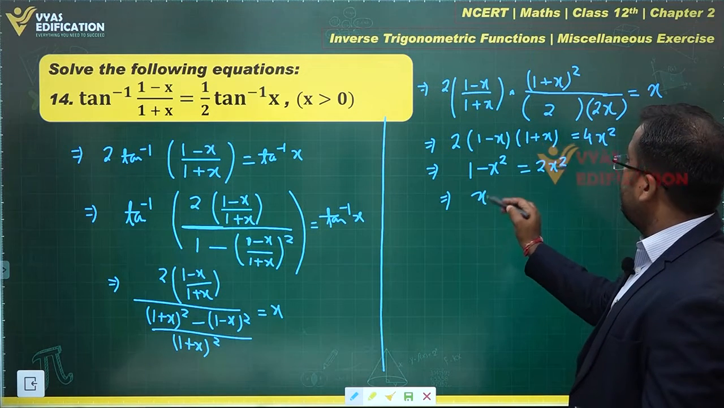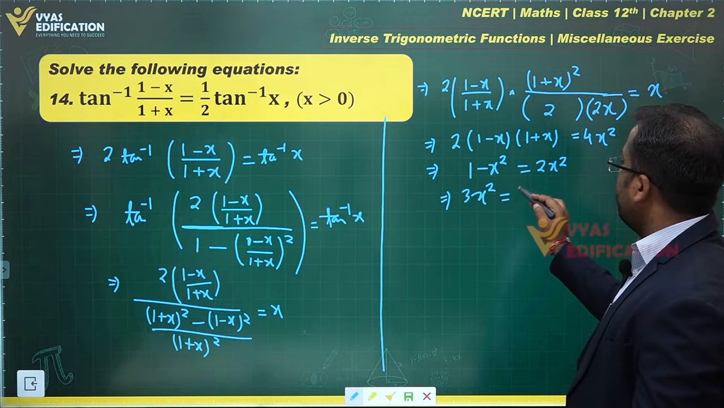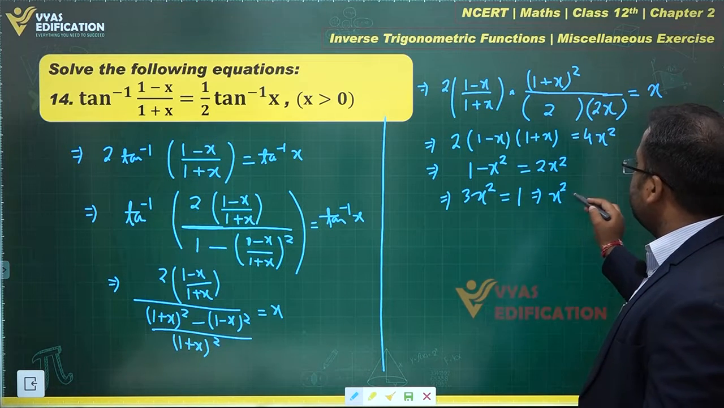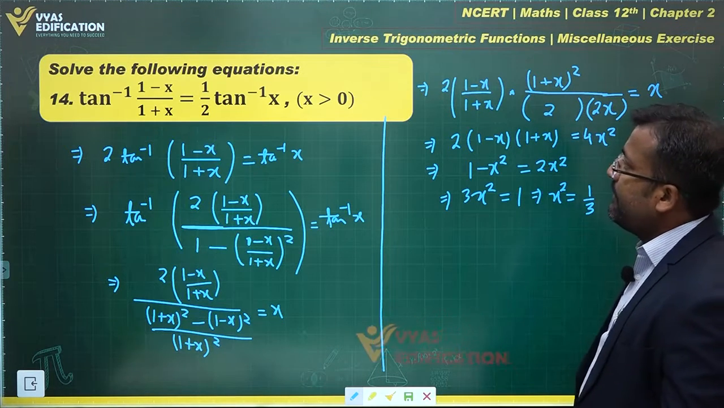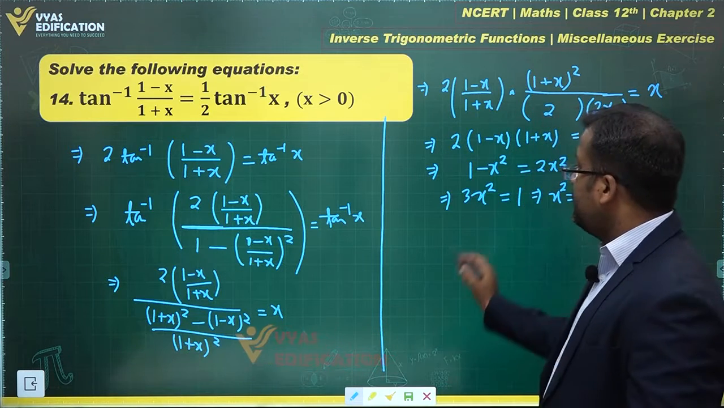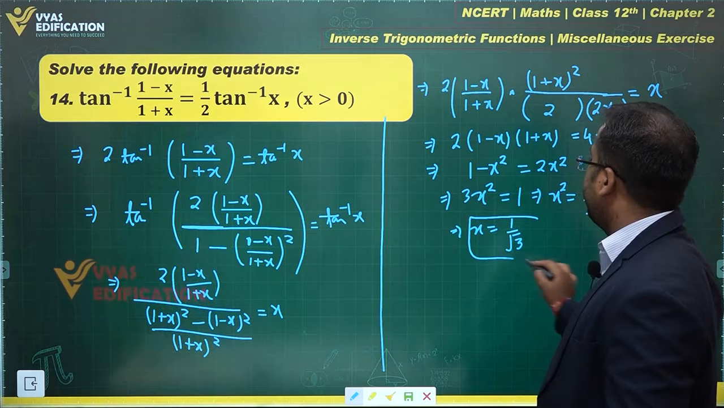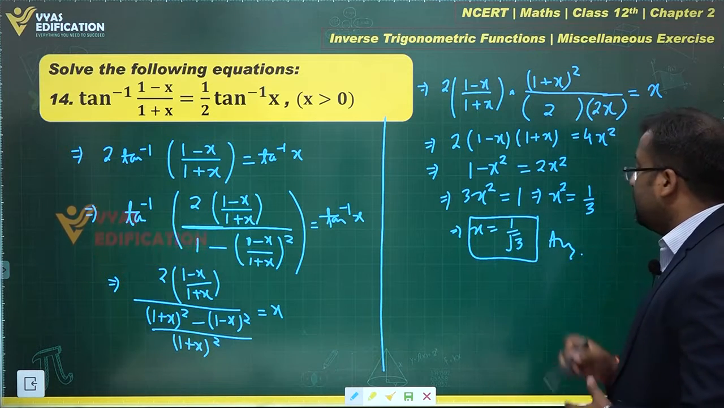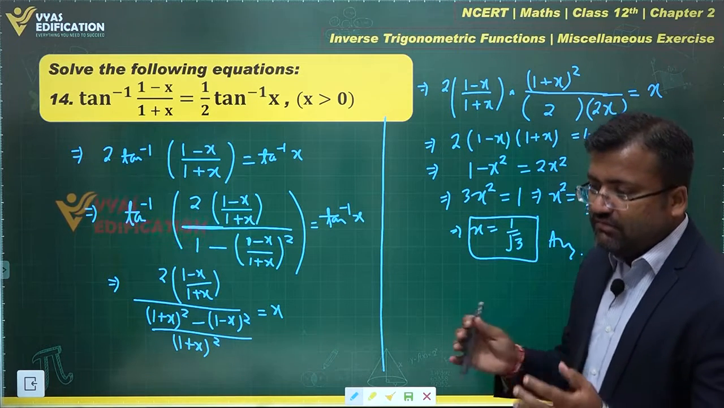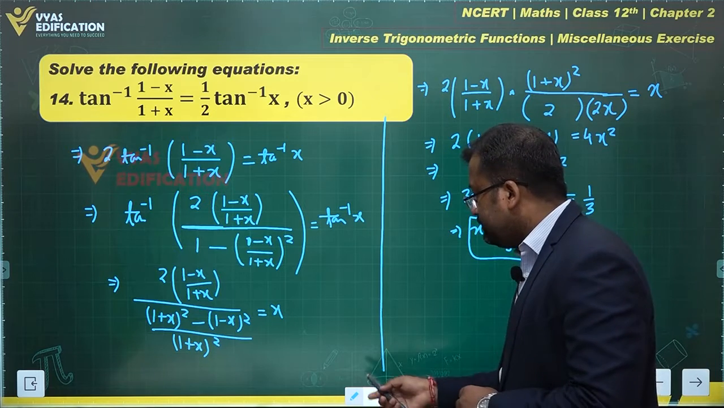Therefore, x square, or you can say that 3x square equal to 1. X square is equal to 1 by 3. And since x is greater than 0, x will be equal to 1 by the square root of 3. That's my answer. Have you checked your answer? No. Let's check it.